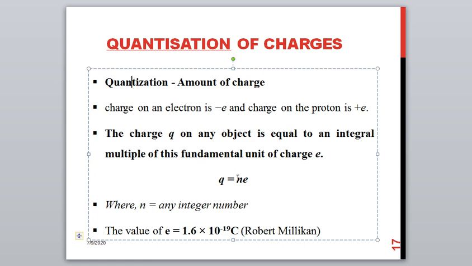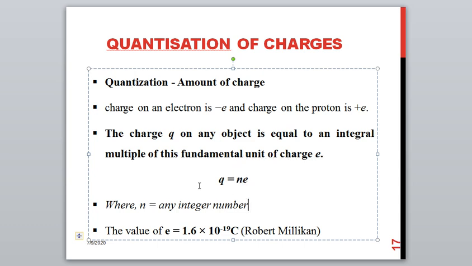We know that the number of electrons in an object is always a discrete, whole integer number, like 1, 2, or something like that. You can never see an object with 1.5 or 2.5 electrons. So the number of electrons in the object will be a whole integer number, 1, 2, 3, etc., which is represented by n here.